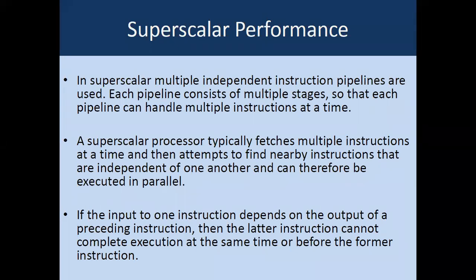And that is nothing but the superscalar concept. If the input to one instruction depends on the output of the preceding instruction, then the latter instruction cannot complete execution at the same time or before the former instruction. So there can be problems, where one instruction is dependent on the other. Automatically that instruction cannot be executed, so we have to wait.